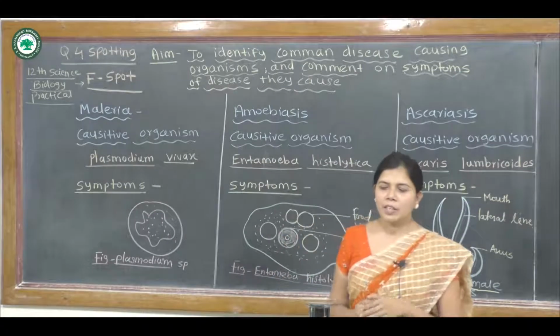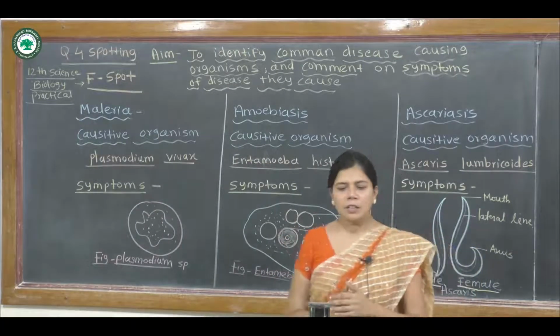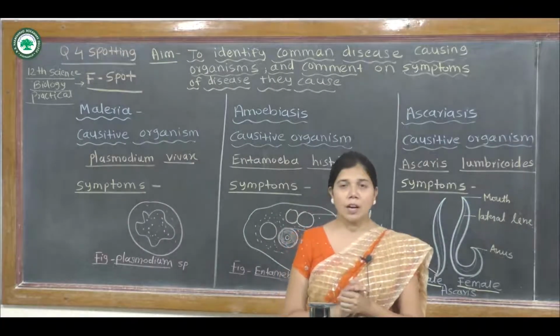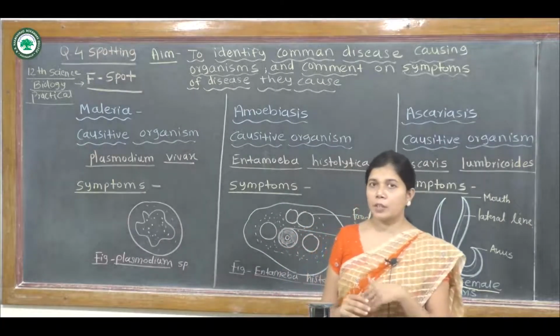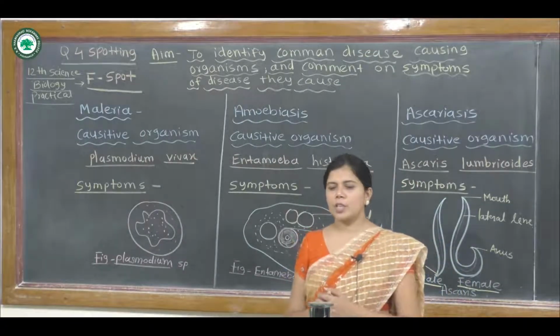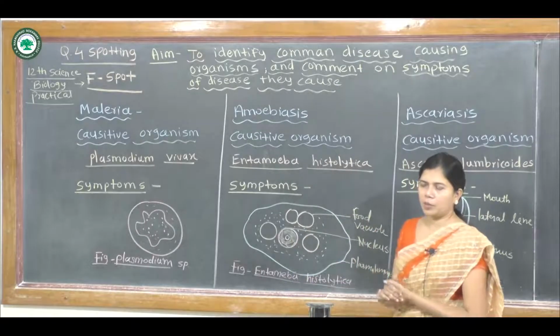Okay students, the comment on that Entamoeba is that this disease is caused by the trophozoite form. The disease amoebiasis is caused by the trophozoite form, and its cytoplasm is differentiated into ectoplasm as well as endoplasm.